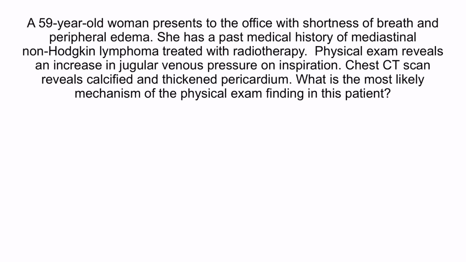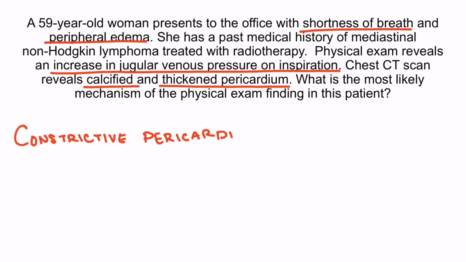This patient presents with shortness of breath and peripheral edema. The physical exam reveals an increase in jugular venous pressure on inspiration. This phenomenon is known as Kussmaul sign. Chest CT scan reveals calcified and thickened pericardium. These findings are consistent with the diagnosis of constrictive pericarditis. Constrictive pericarditis in this patient was most likely caused by chronic radiation exposure of the chest during treatment of mediastinal